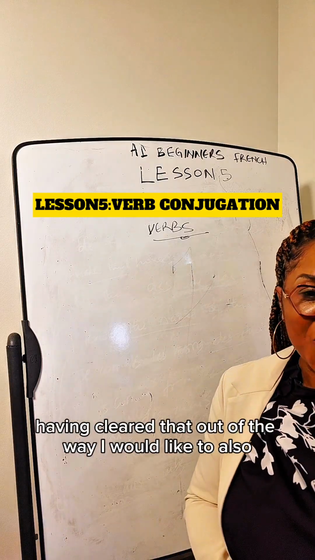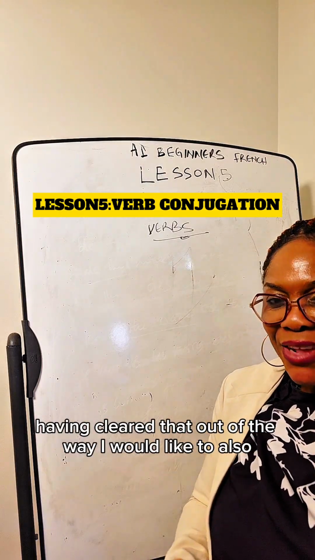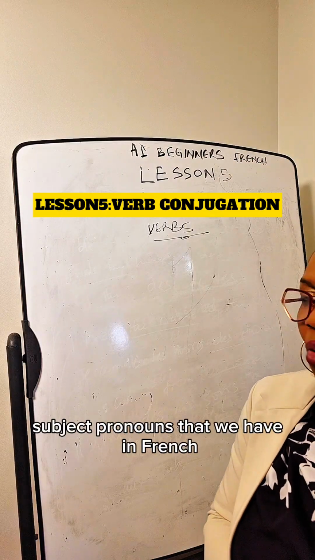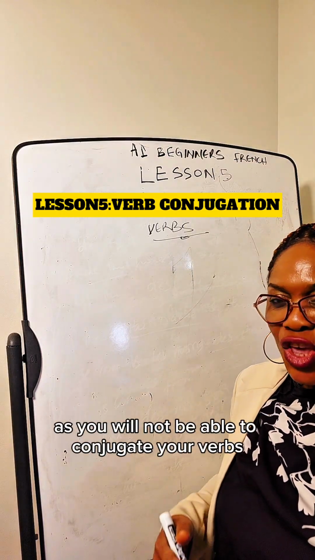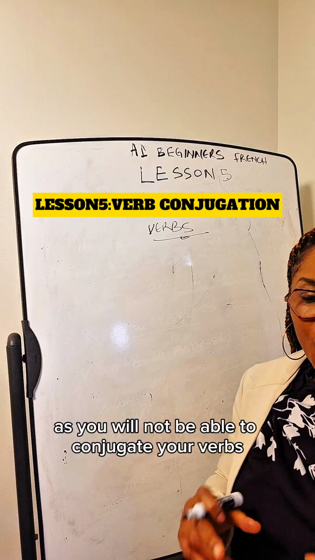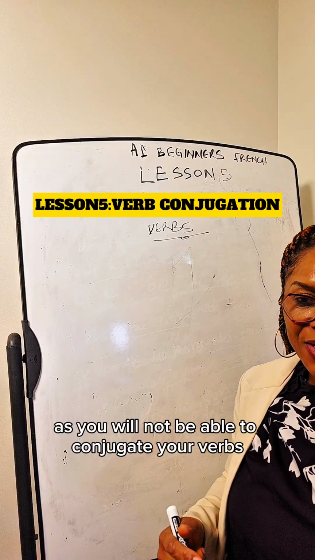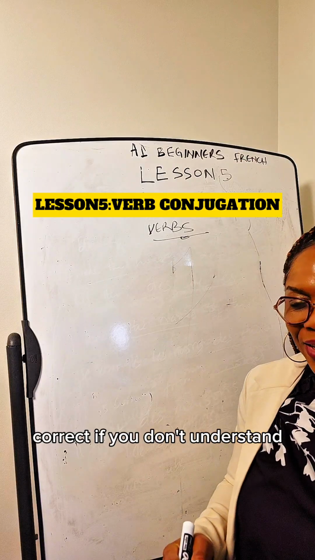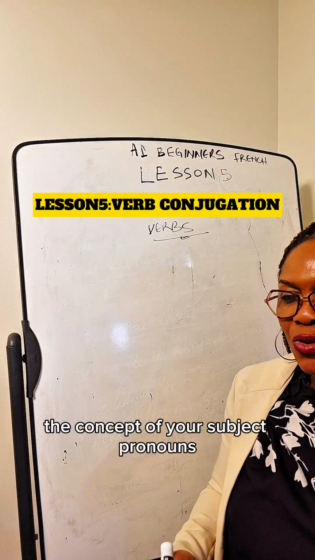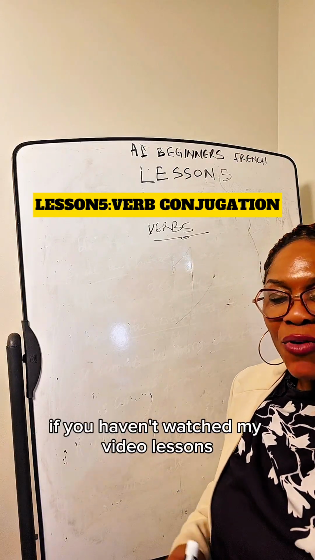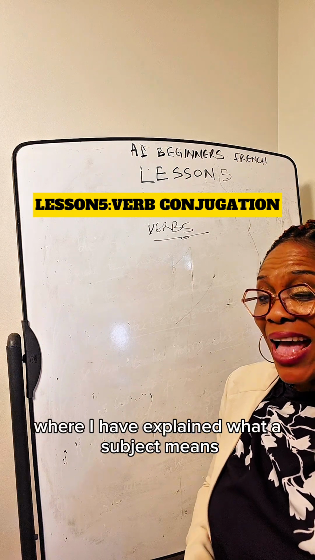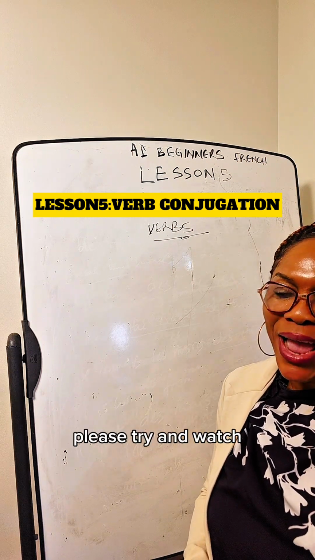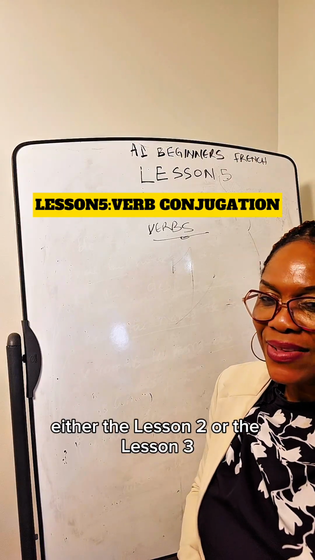Having cleared that out of the way, I would like to also talk about the various subject pronouns that we have in French, as you will not be able to conjugate your verbs in such a manner that they are grammatically correct if you don't understand the concept of your subject pronouns. If you haven't watched my video lessons where I have explained what a subject means, please try and watch either lesson 2 or lesson 3.